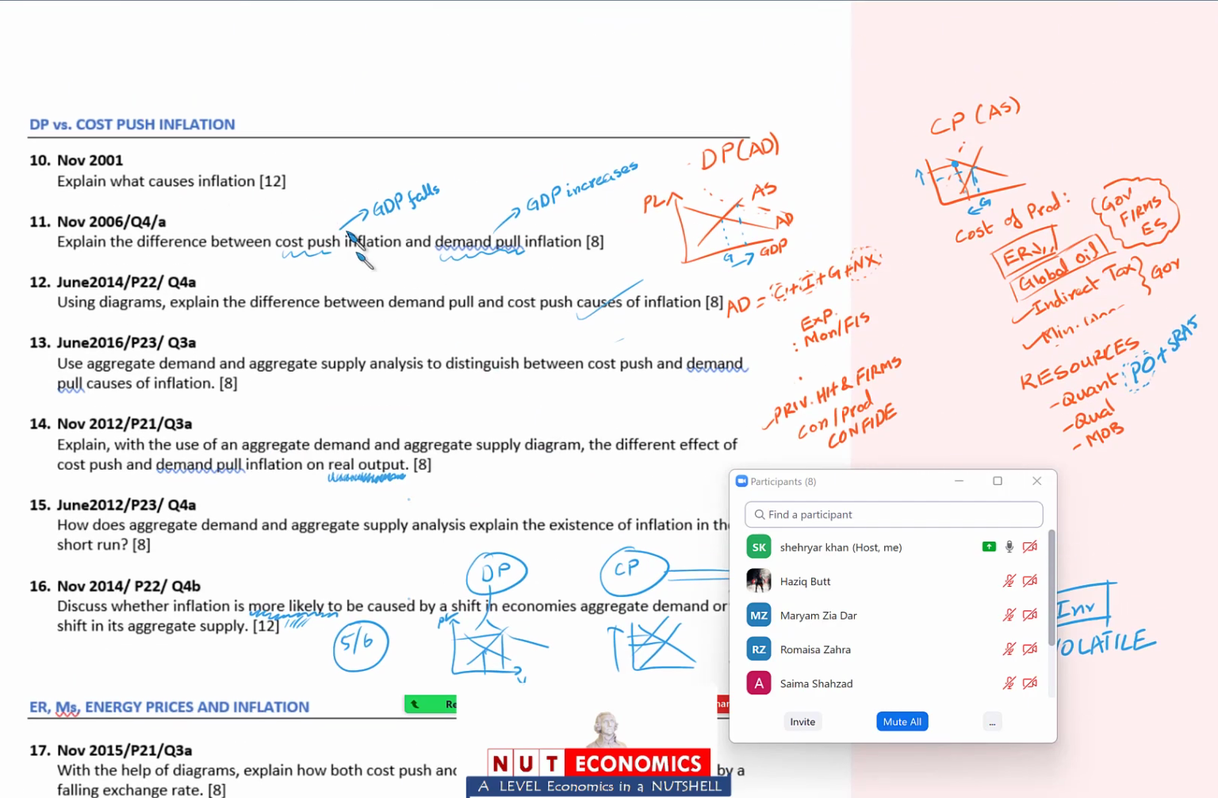This comparison of demand pull versus cost push, it's easy, it's repetitive. If you are lucky, you will come across such a question in your exam. Anything anybody wants to ask?